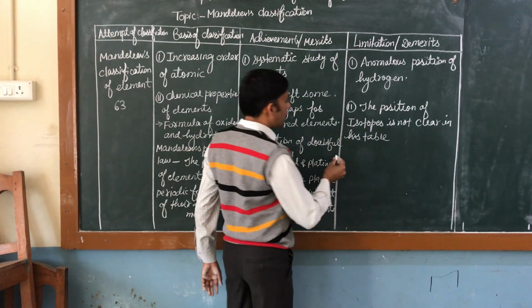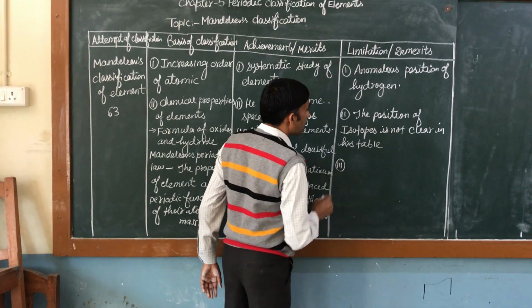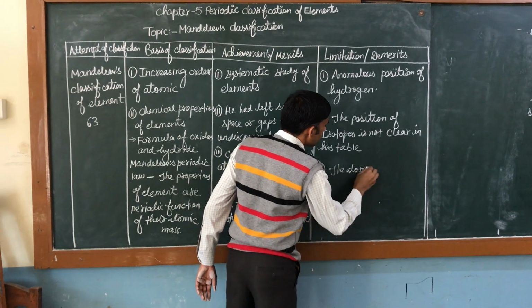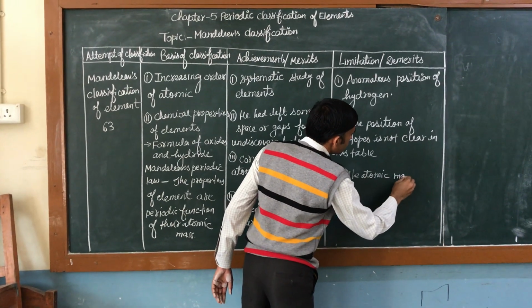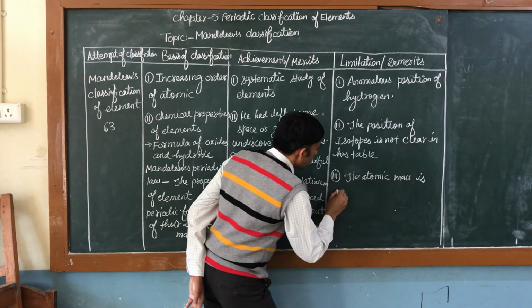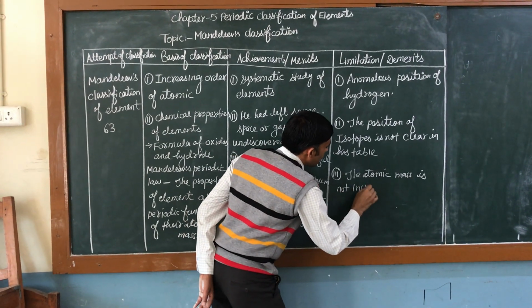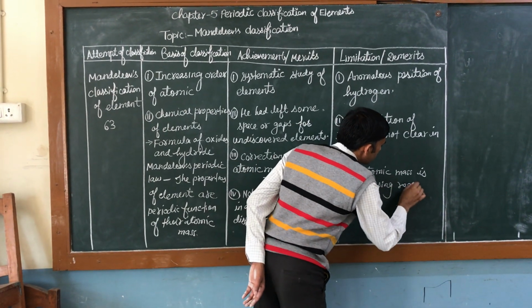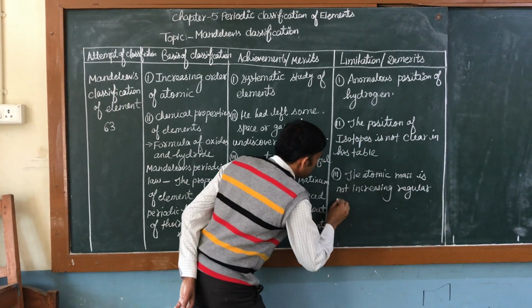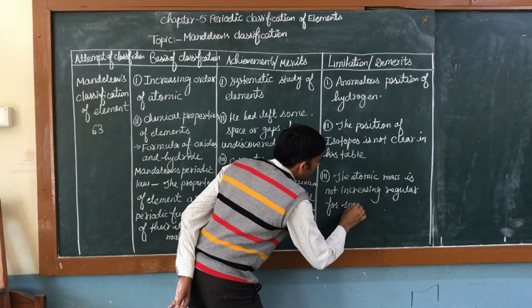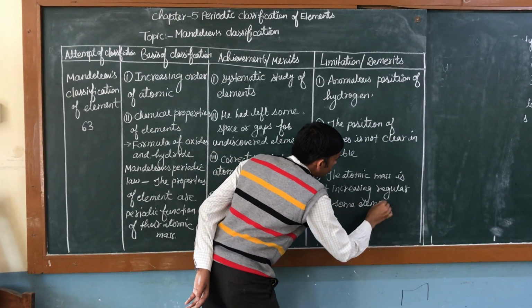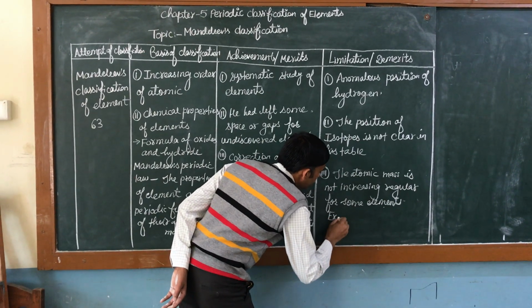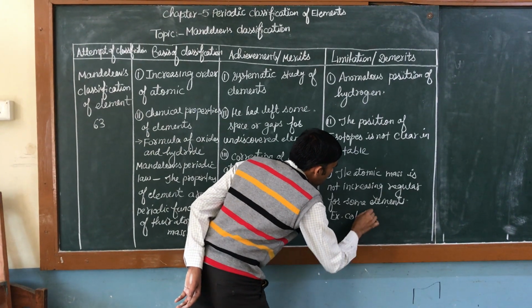The third demerit or limitation of Mendeleev periodic table is that the atomic mass is not increasing regularly for some elements. Examples: cobalt and nickel.